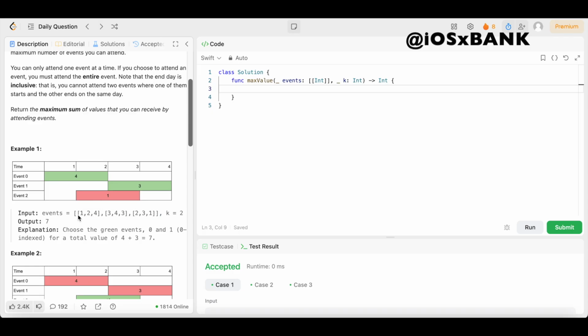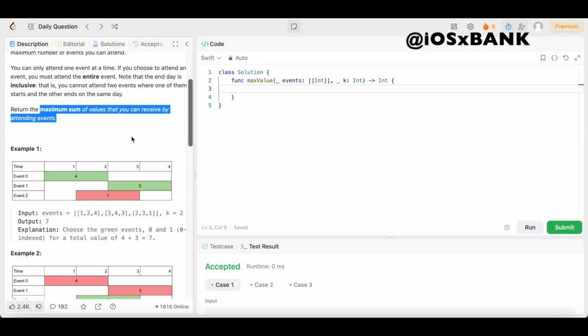So we're going to go with this event because we want to maximize our values, and this event has a value of 4 while this event only has a value of 1. So if we go to this event right here, which has a value of 4, and we go to this event right here, which has a value of 3, 4 plus 3 equals 7, we could get 7, and that's the maximum sum of values that we can receive by attending events.